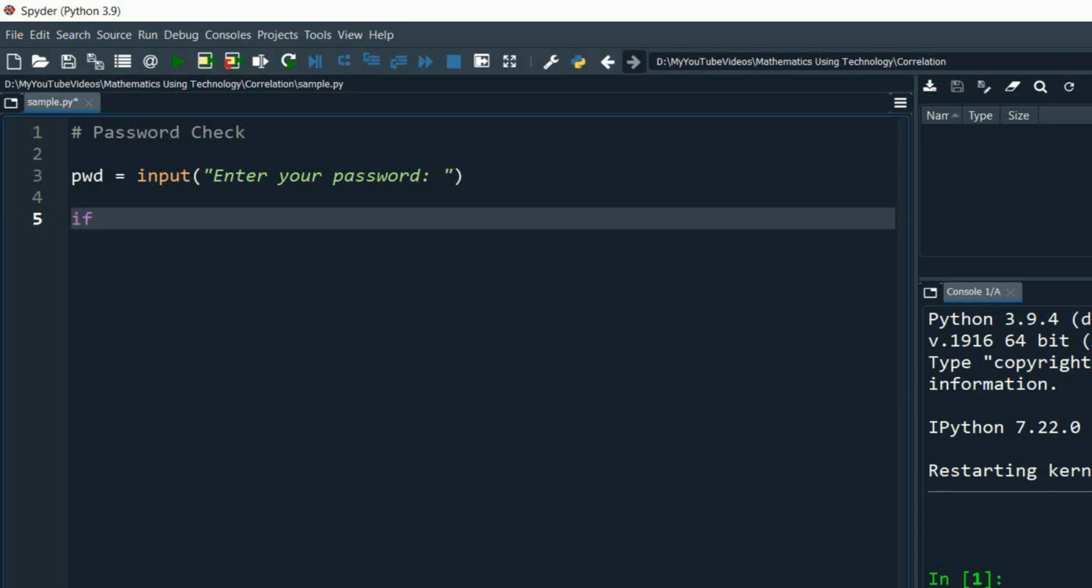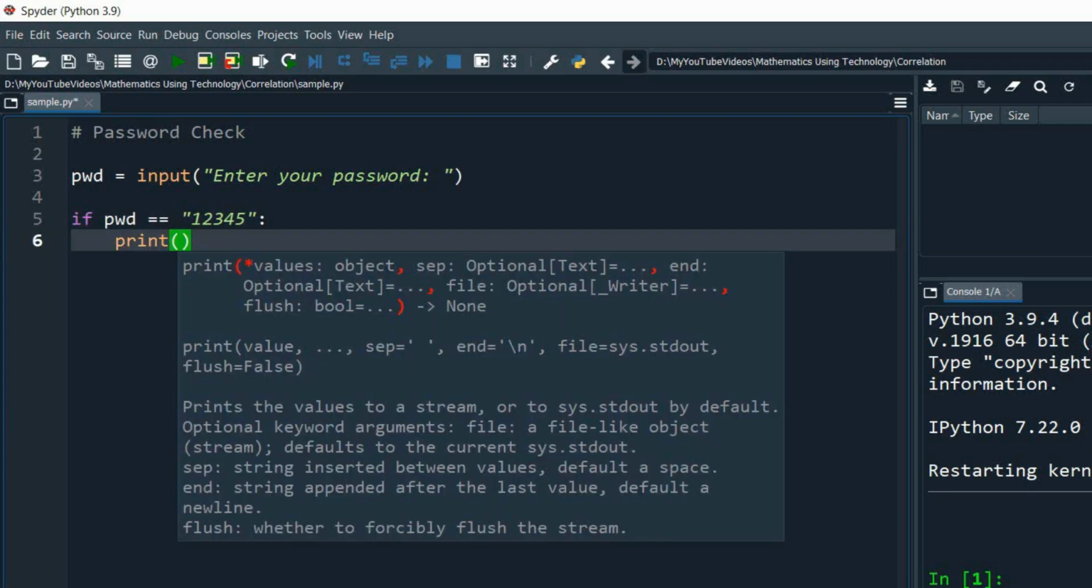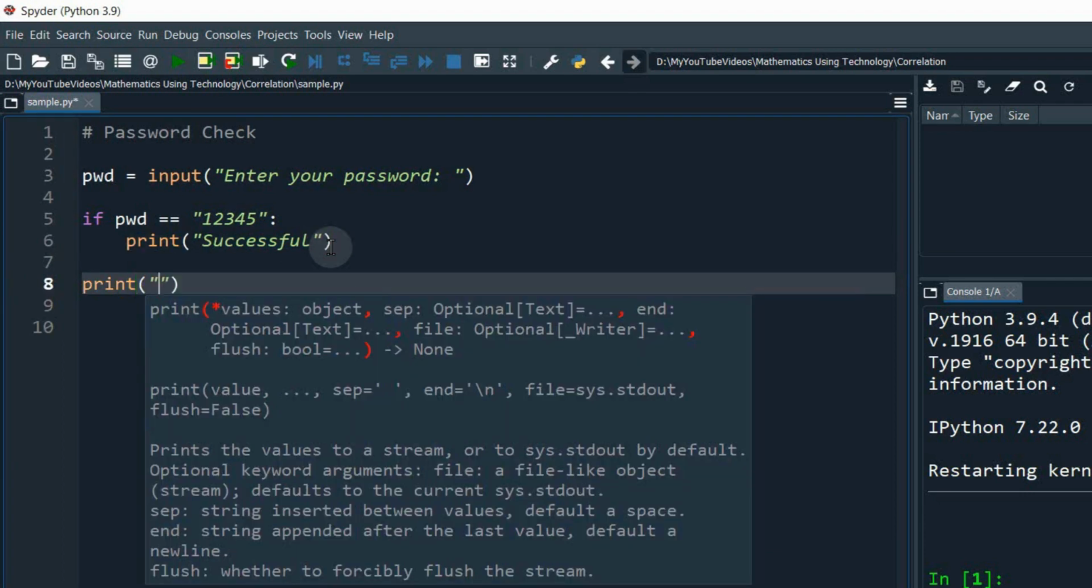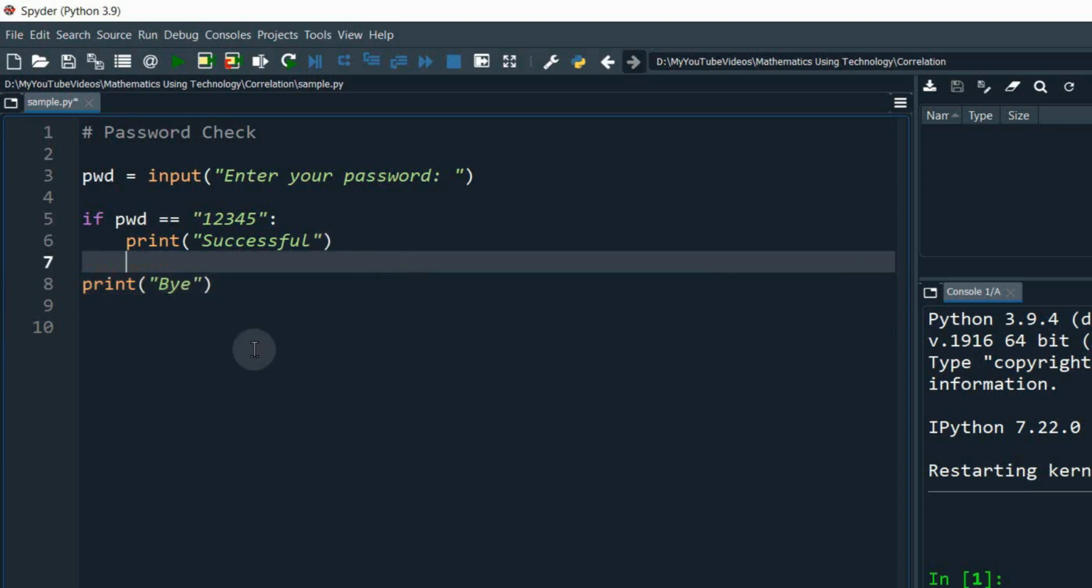Then I am using the if keyword, and then a condition: pwd equal to my prefixed password, which is 12345. Then I am comparing the password with 12345. If both match, I am going to display successful. Here, if you observe, the body of this if statement has only one statement, that is this print statement. Then after this if statement, I am going to print a statement, bye.